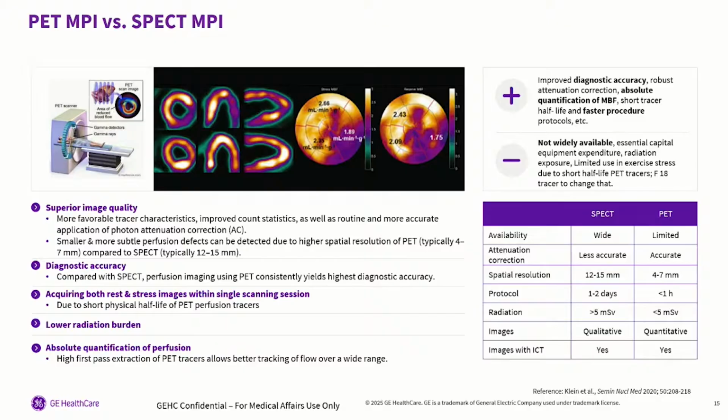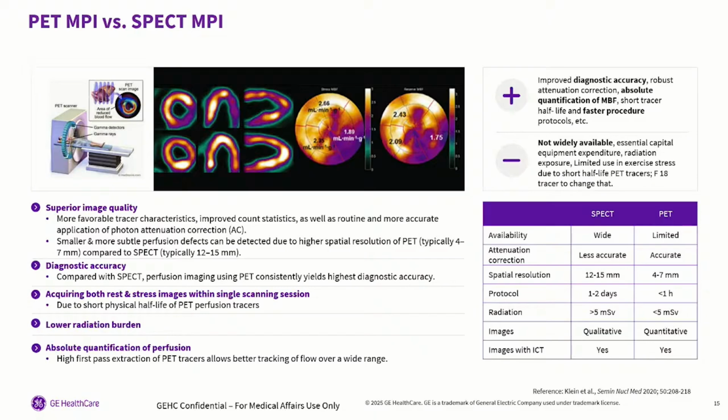So why isn't everybody doing PET-CT? Right? Well, because there's some negative things about it. It's not widely available. It's just not. If you want to do rubidium, you have to buy a very expensive generator. So if you only want to do 10 patients a week, it's just not going to work. You're paying too much money for that generator.